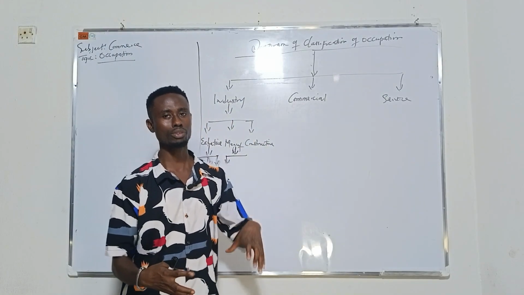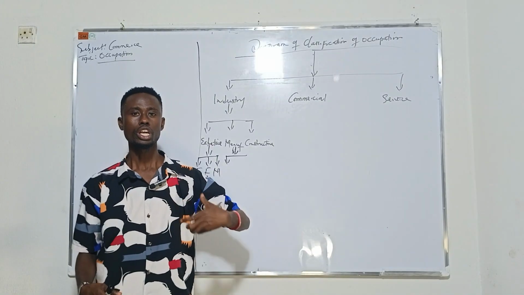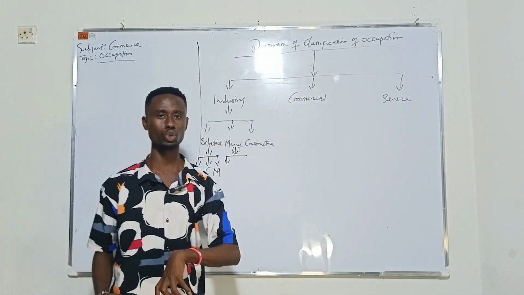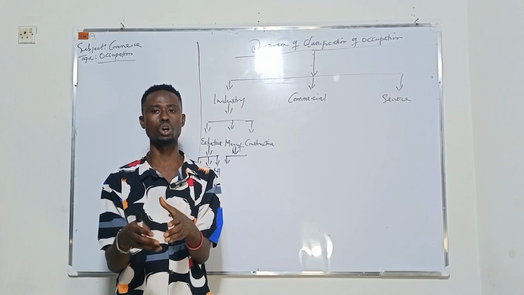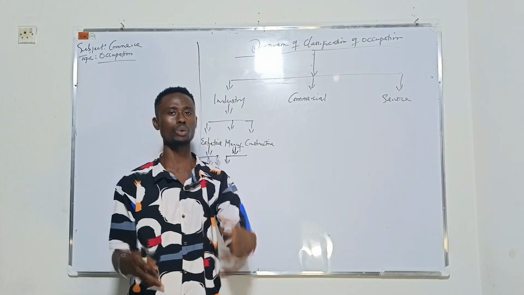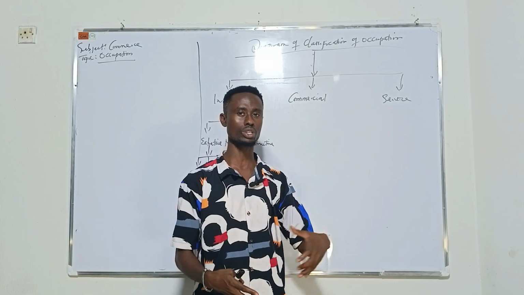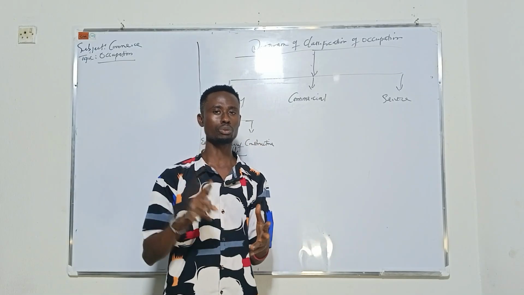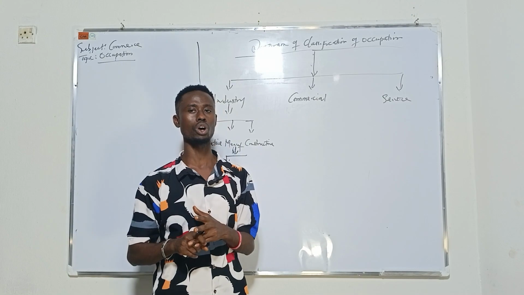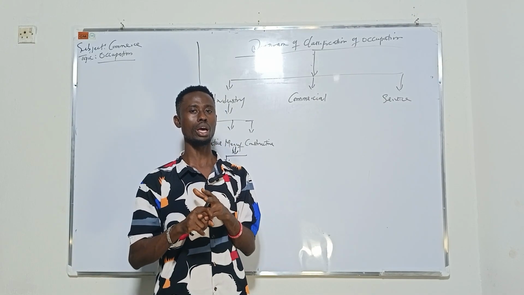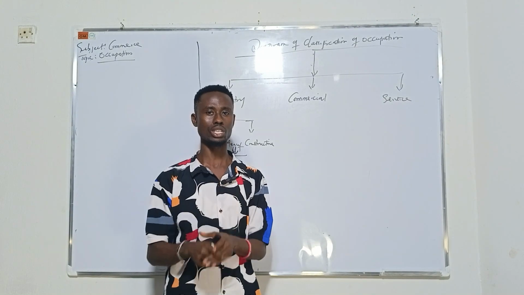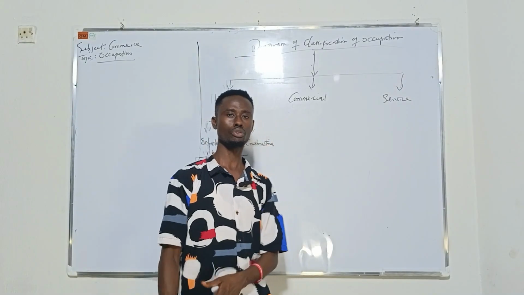If you look at it very well, after extracting the crude oil, they take it to a manufacturing company to manufacture it from one state to another. From crude oil we get diesel. We still get other things: from crude we have kerosene, and from crude we still have gas. All these things are gotten from crude oil.